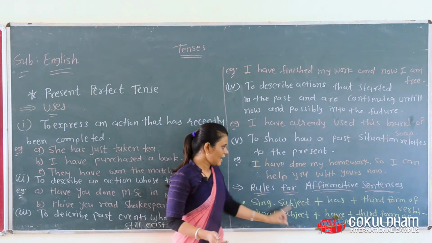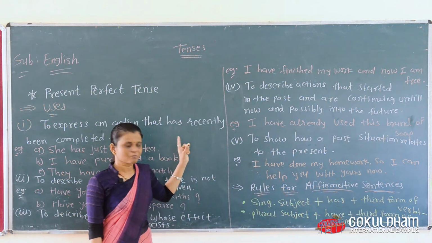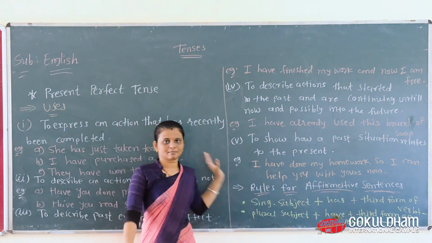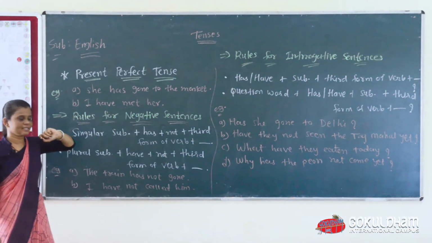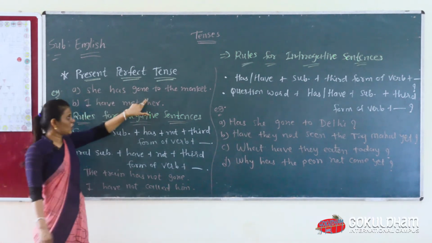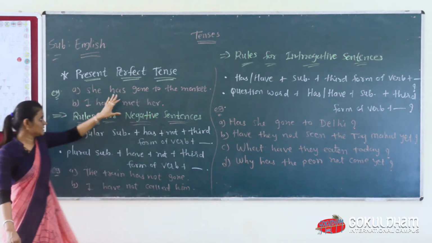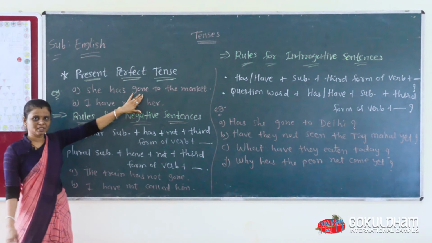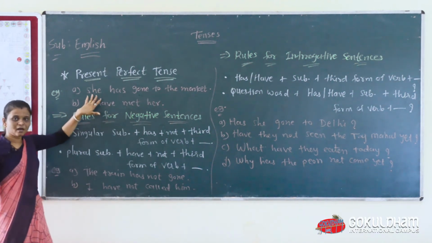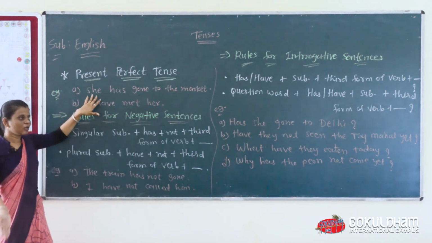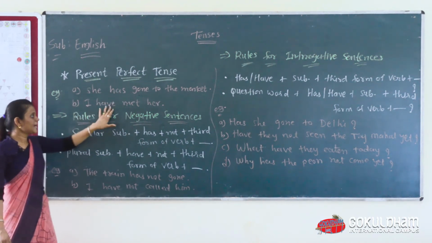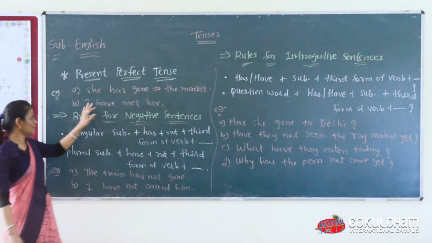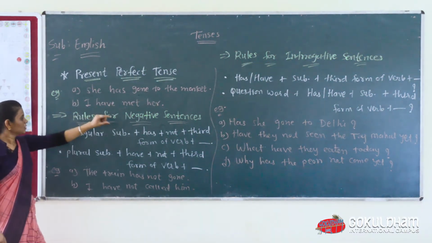Now we see examples of these affirmative sentences. She has gone to the market. Here we use gone, verb 3. She is the singular subject, so we use has for singular. I have met her. In the same way, I is treated as plural, that's why have.